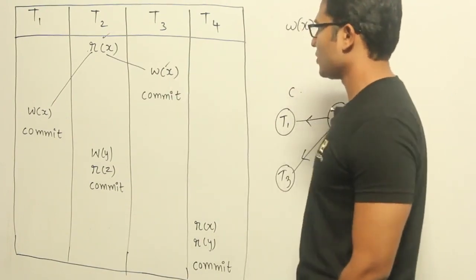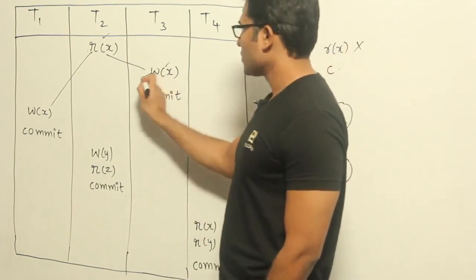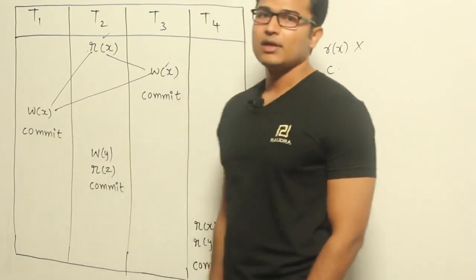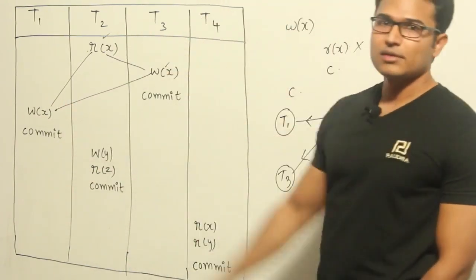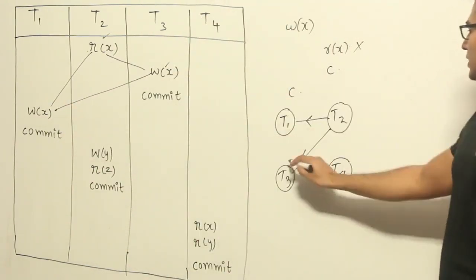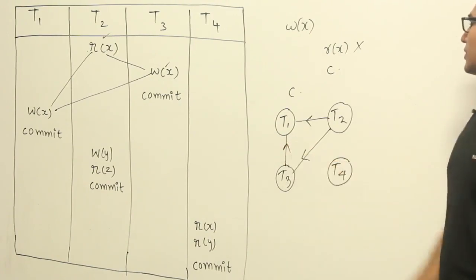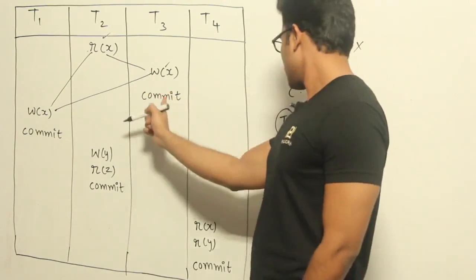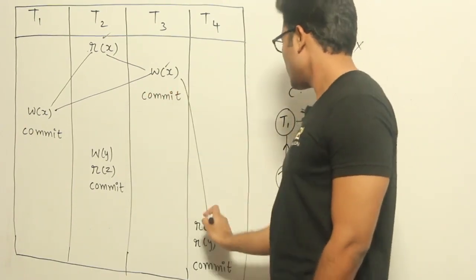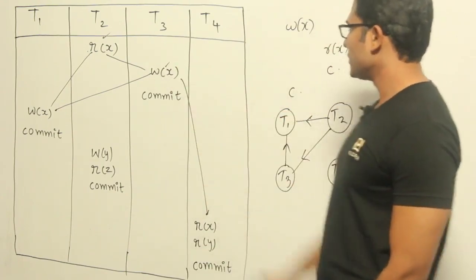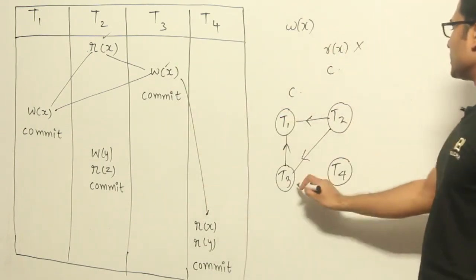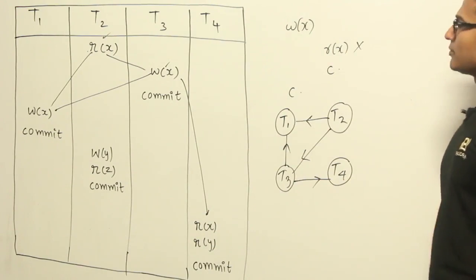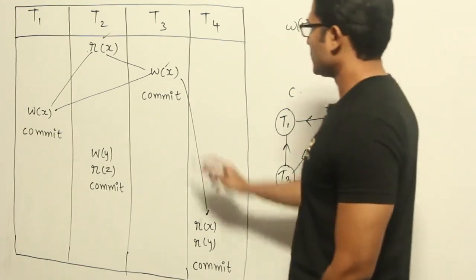So this one is done, and the next one is this one. Now let's see what it is conflicting with below it. Now there is a conflict here. What is it saying? T3 then T1, therefore T3 then T1. And again no conflict. Yes, there is a conflict here. What is this conflict saying? T3 then T4, T3 then T4. And this one is done.